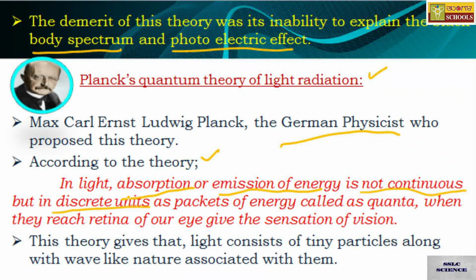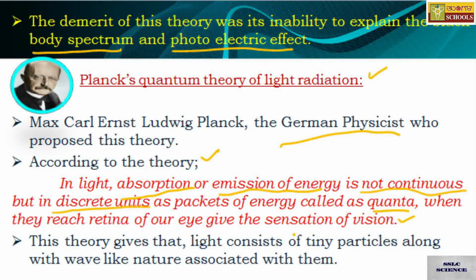Keep in mind, the other three theories are taken in a continuous manner, but according to Planck, light travels in discrete units as packets of energy called quanta. When these quanta reach the retina of our eyes, they give the sensation of vision.